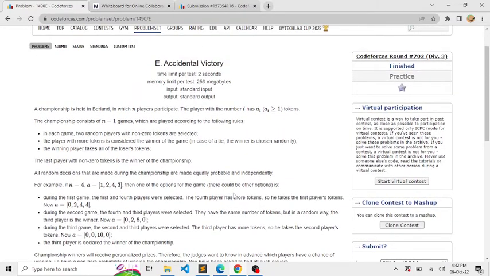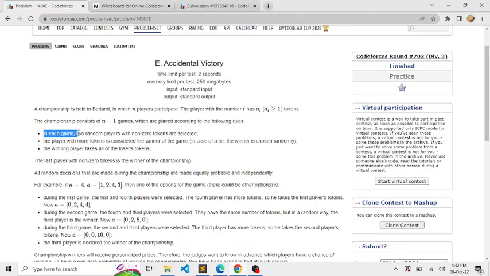In today's video, we are going to go over another amazing question on Codeforces, that is Accidental Victory. So let us quickly go over the problem statement. A championship is held in Berlin in which n players participate. The player with the number i has a_i tokens. The championship consists of n-1 games which are played according to the following rules.